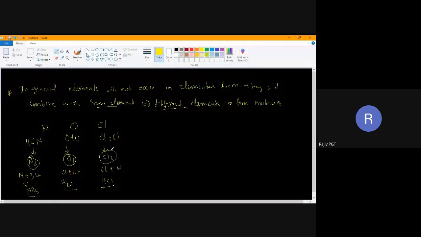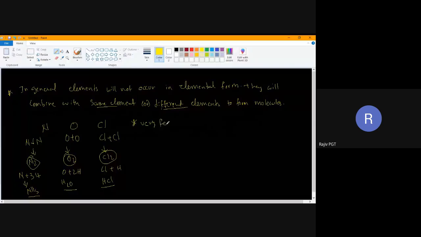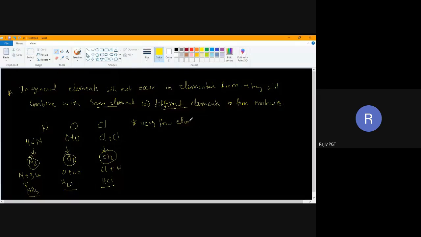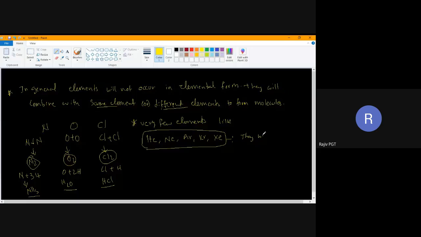Only very few elements like helium, neon, argon, krypton, xenon will exist in elemental form. They will not combine.